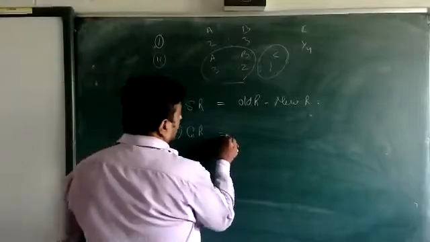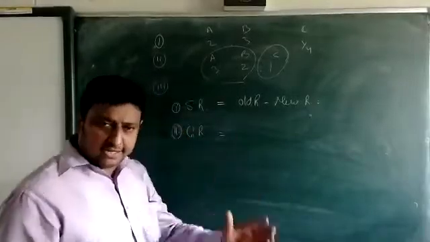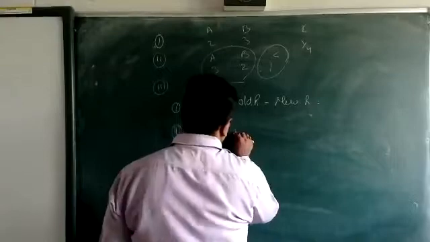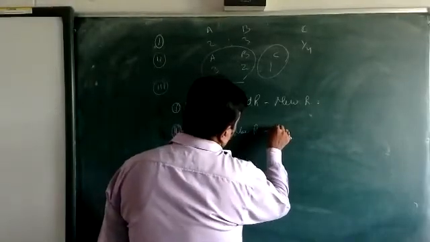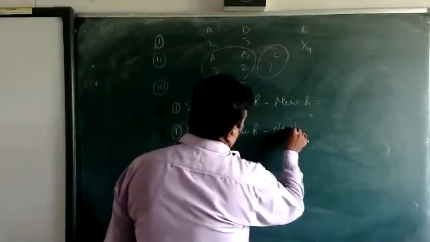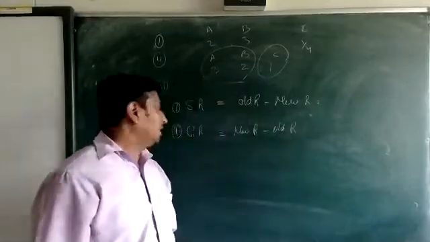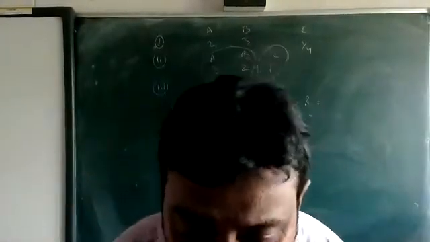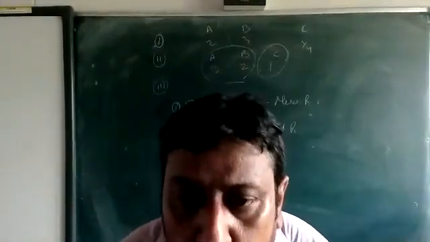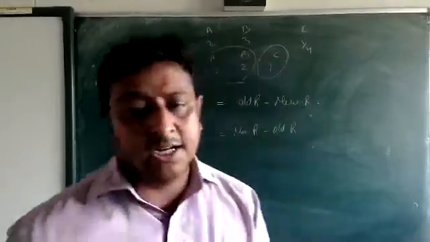Just the opposite, if you are going to calculate the gaining ratio, it is new ratio minus old ratio. Clear? It's a formula.